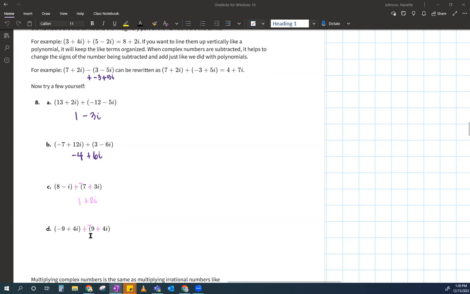So this has -9 plus -9, that's -18. And I got 4i plus 4i is 8i. Okay, so adding and subtracting isn't anything like, man, Miss Johnson, this is so difficult. My brain hurts, right? There's nothing here like that.